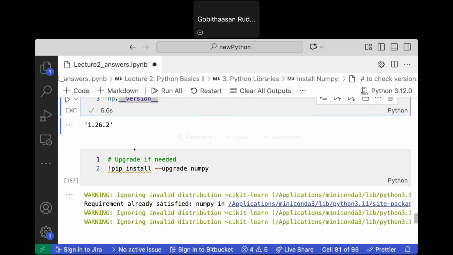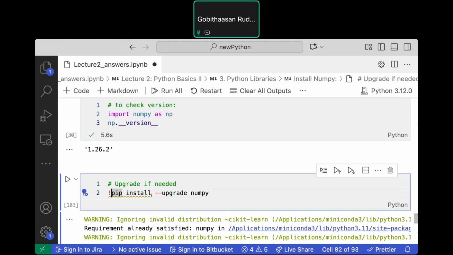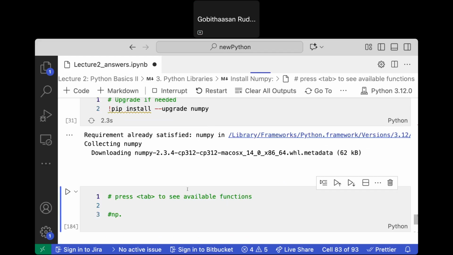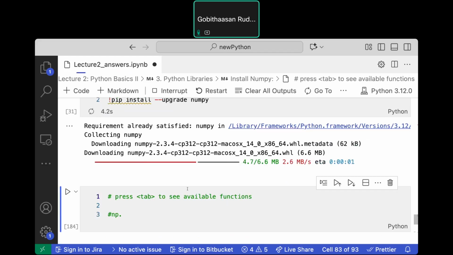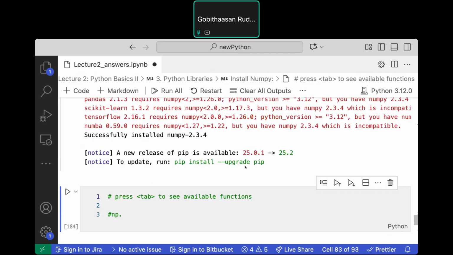Okay, if you think your version is an older version, you can always upgrade. Run this code: pip install --upgrade numpy. Then it will upgrade for you to the latest version. So mine is already the latest version.